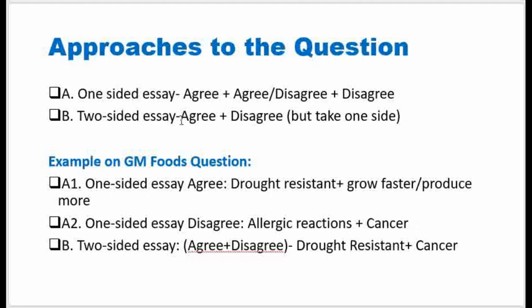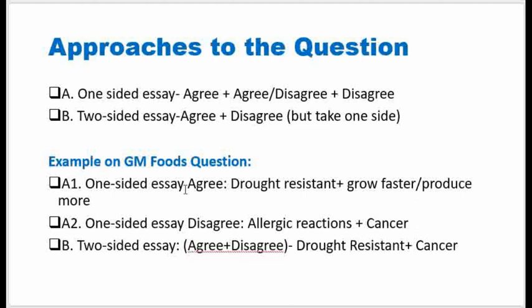Now, the person who stays in the middle will do an agree-disagree essay, and one of their body paragraphs will be agreeing, while the other body paragraph will be disagreeing. In other words, the person who stands in the middle will have converted that essay into a both views essay, because they are going to show both sides. So let us look at this example.